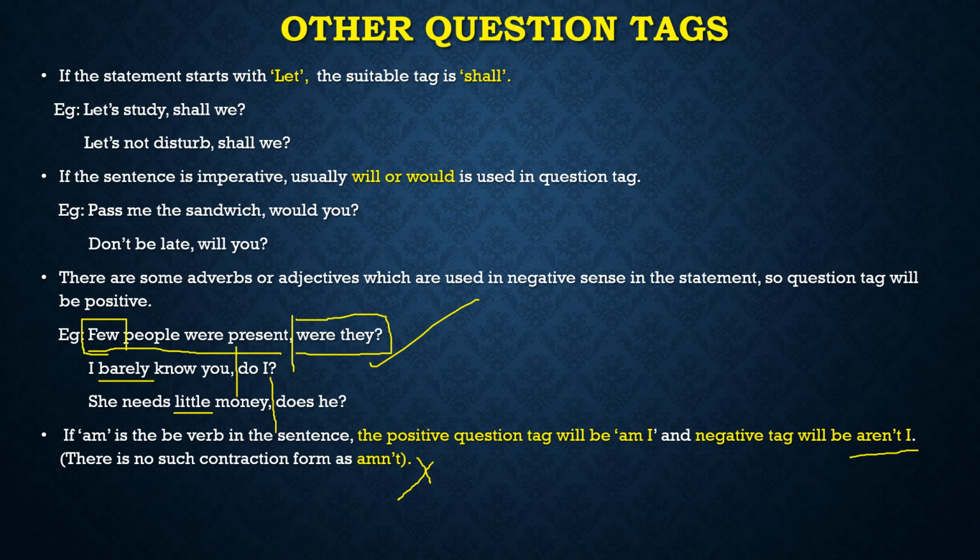Means I'm talking about the be verb am. If there is a be verb am, we have to use the things like this. Okay, I hope this portion is also clear to you.